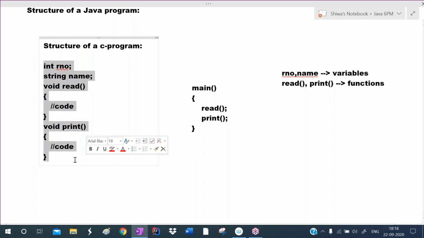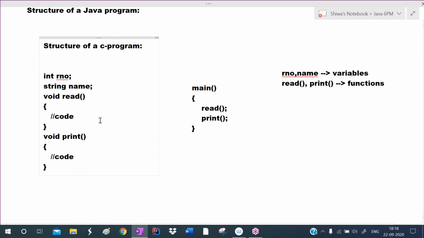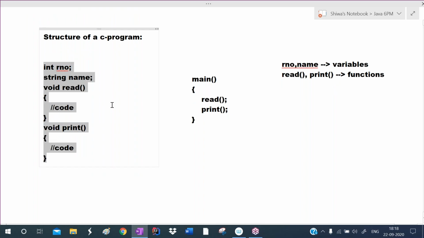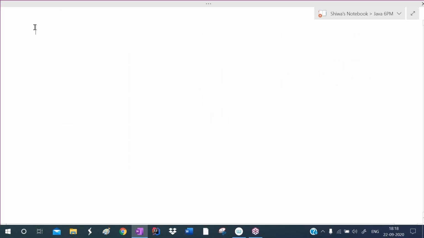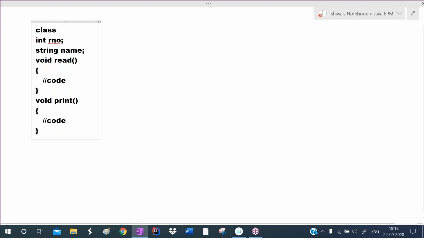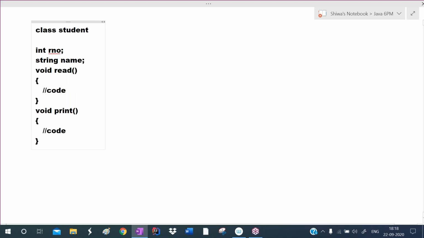Whereas, to provide basic security for these members, we define these members in a class. So here I'm defining a class, giving the class name as Student, with a starting point and an ending point of the class. The roll number and name variables are defined inside the class, and the read and print functions are also defined inside the class.